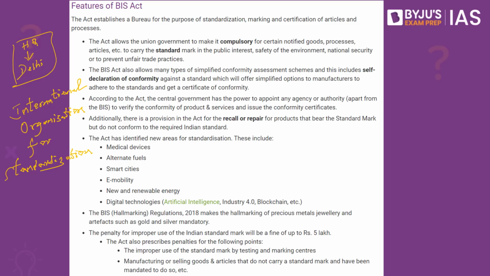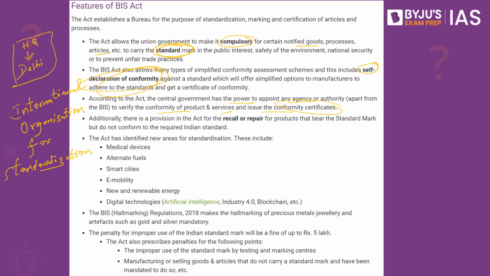So the act allows the union government to make it compulsory for certain notified goods, processes and articles to carry this standard mark. So the government of India can make some products compulsory to bear this particular mark, and in a few cases it can also allow self declaration of conformity as well. According to the act, the central government has the power to appoint any agency other than the BIS to verify the conformity of the product and services and issue the conformity certificate.